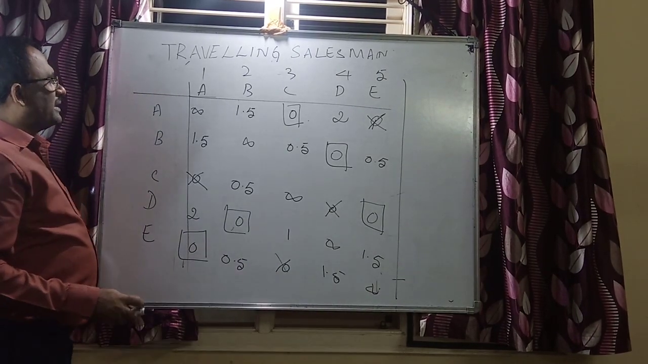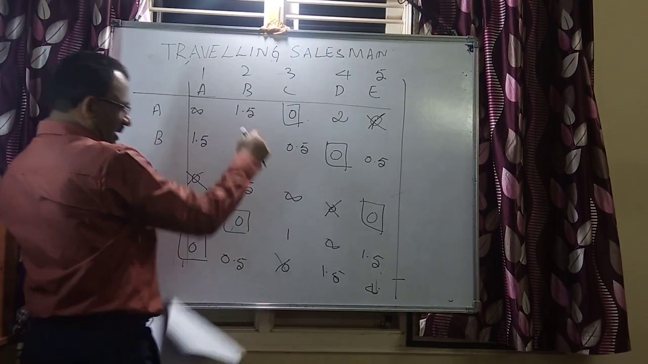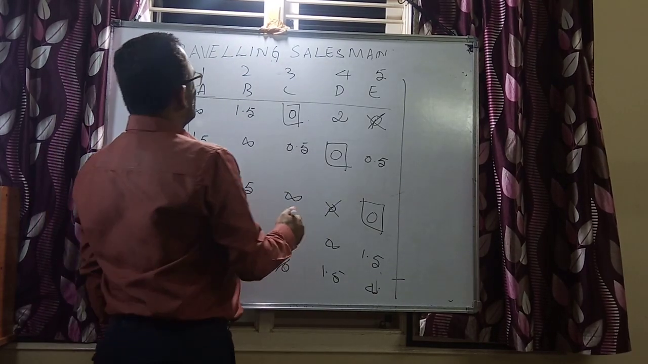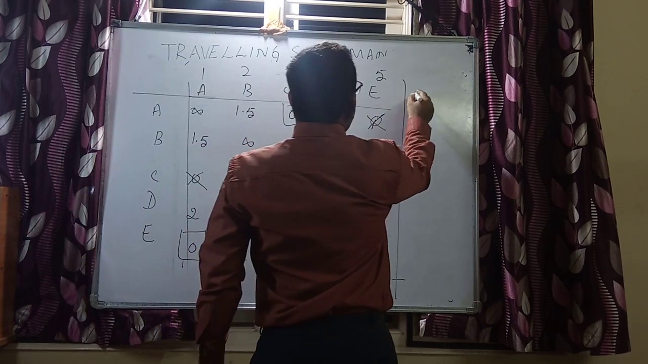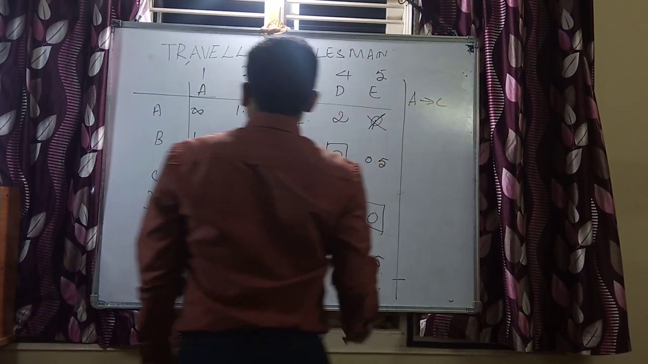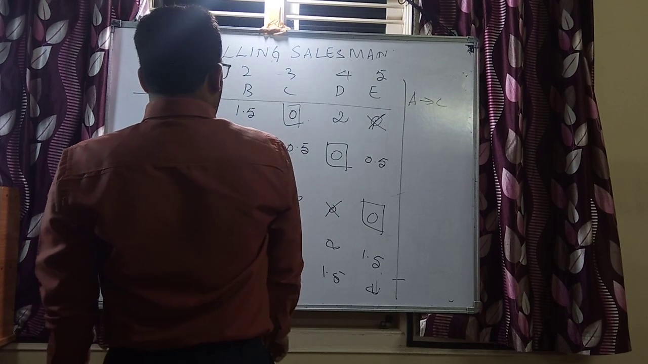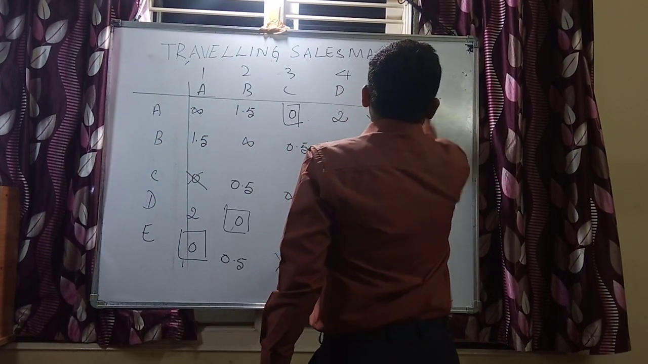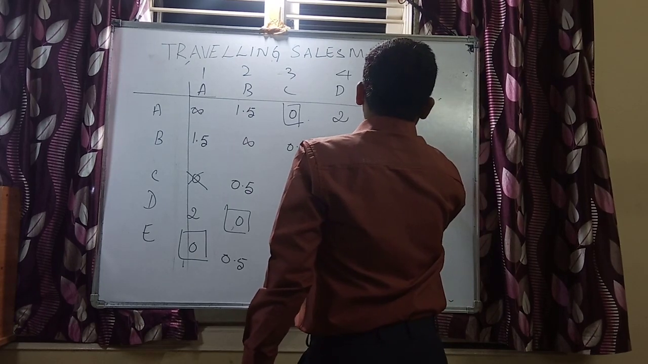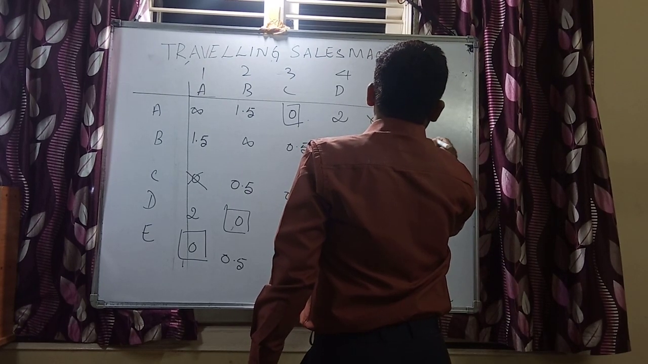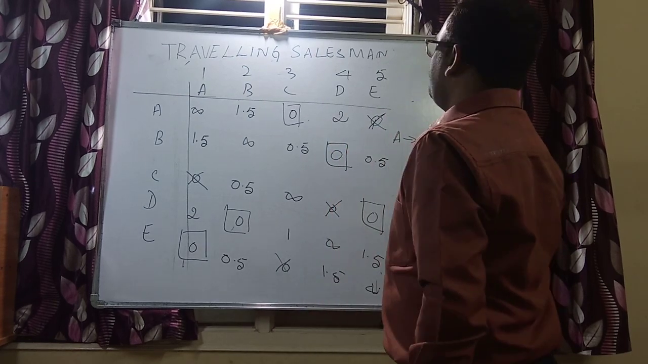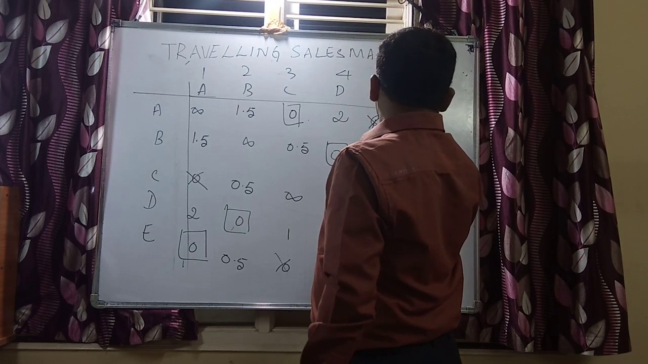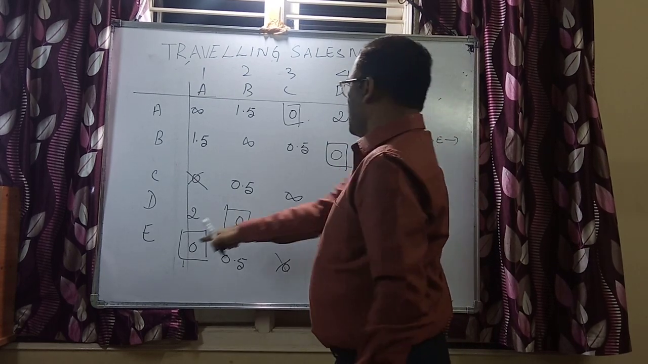Now the one schedule that has arrived, we say that A to C. Once A to C is there, next you can go for C to E. A to C, C to E, A to C, and then I'm going for C to E. Next, look at this, E to A.